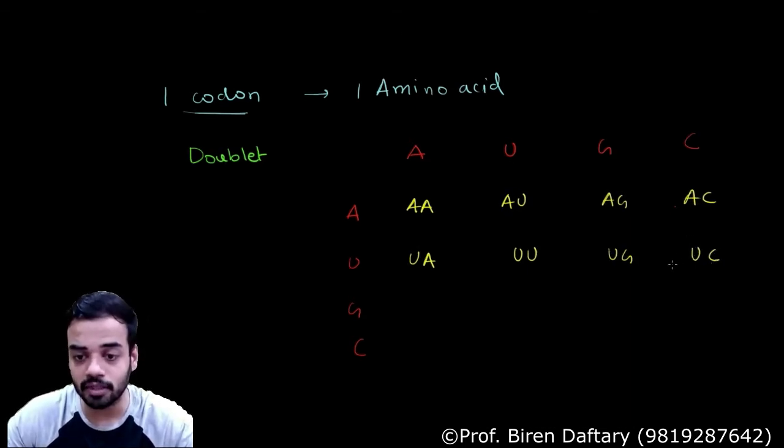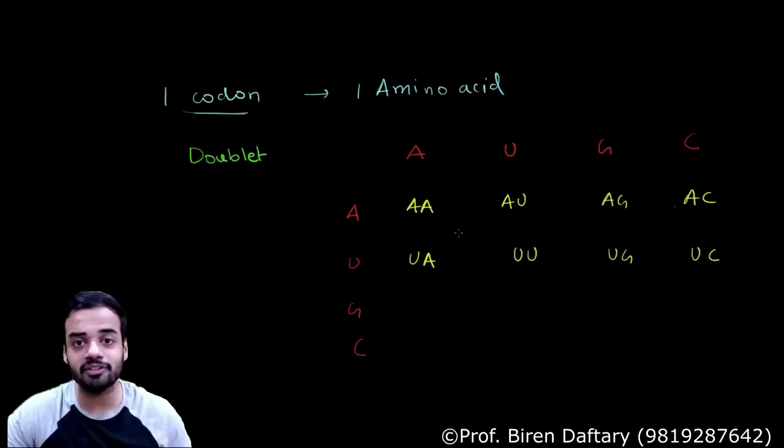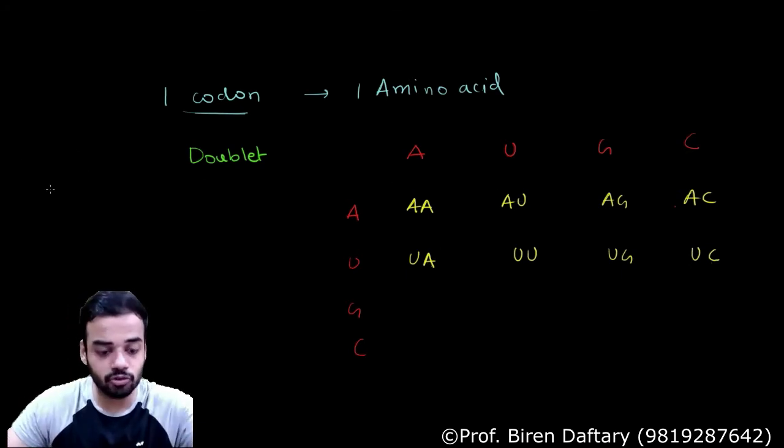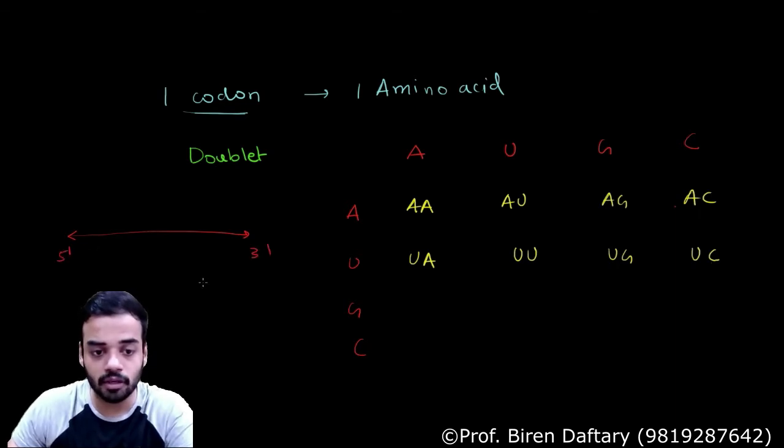Now please remember, many people will say that AU and UA is the same. No, no, no, it is not the same. See, I will show you something over here. I am drawing this mRNA over here. This is the 5' end, this is the 3' end. Everybody remembers. So there is a start codon over here, stop codon over here.